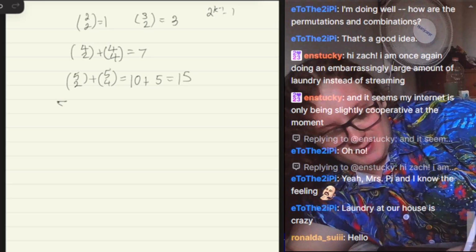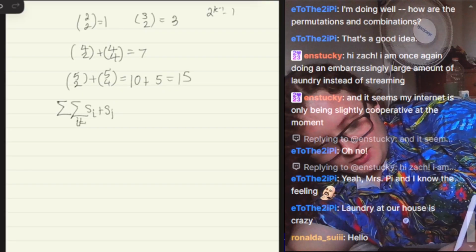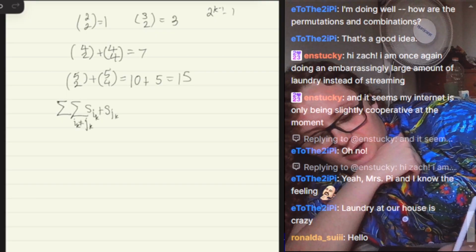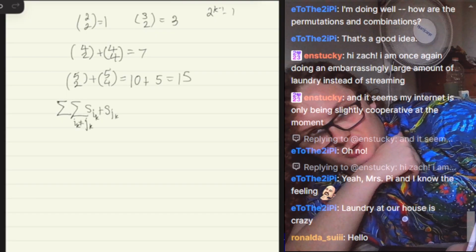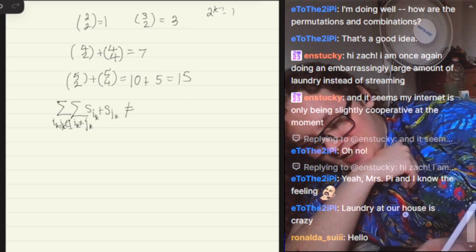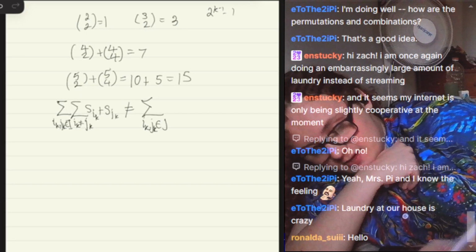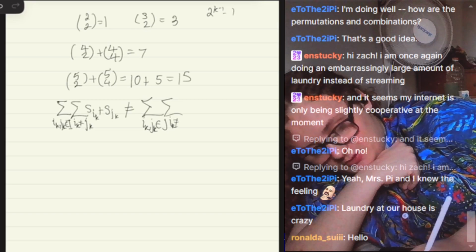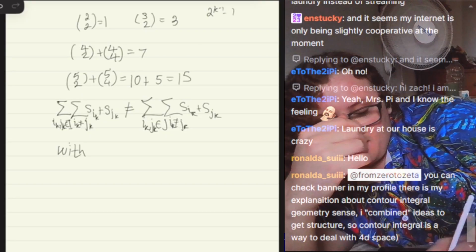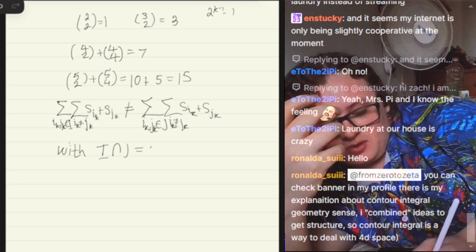It's going to be like a nested sum for Si plus Sj for i not equal to j, and then ik is not equal to jk, and then we iterate over ik, jk in I, an index set, and we cannot have that equal to ik, jk in J, another index set, for ik not equal to jk, S_ik plus S_jk, with the intersection, basically the two index sets being disjoint, so that you don't get repetitions.